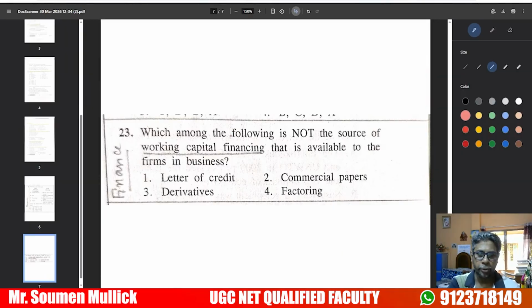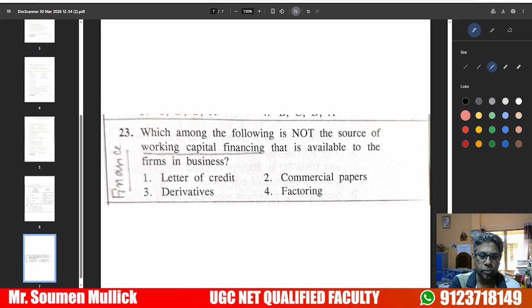And finally, which among the following is not a source of working capital financing? Letter of credit, commercial paper, factoring are all sources of working capital financing, except derivatives. So these are the important questions of financial management.